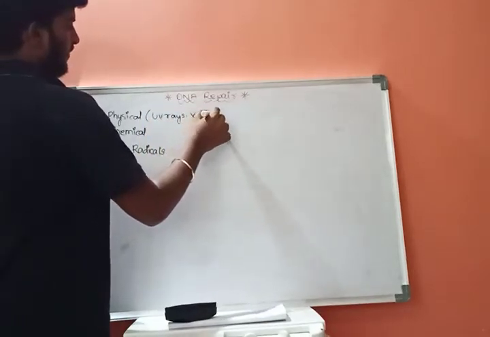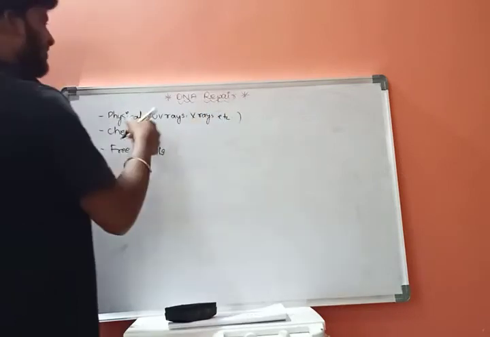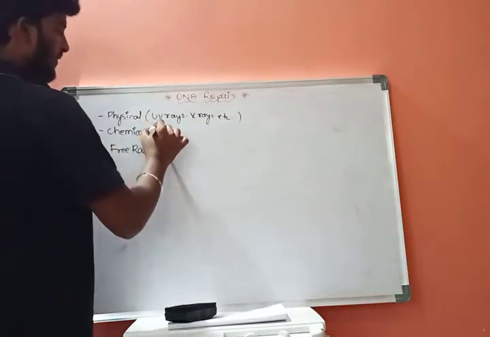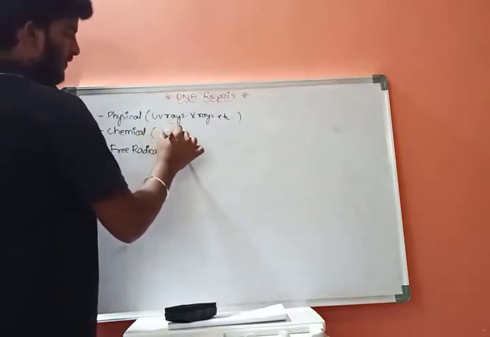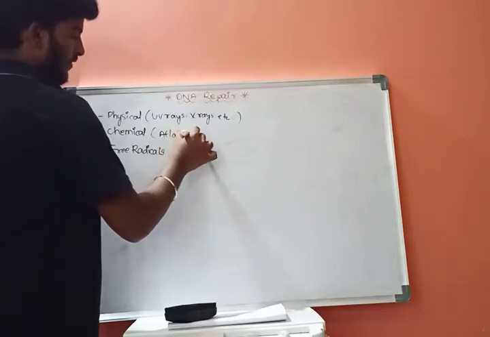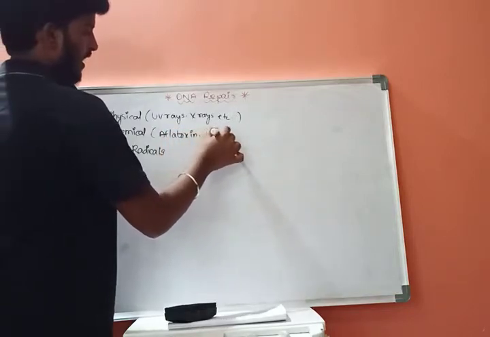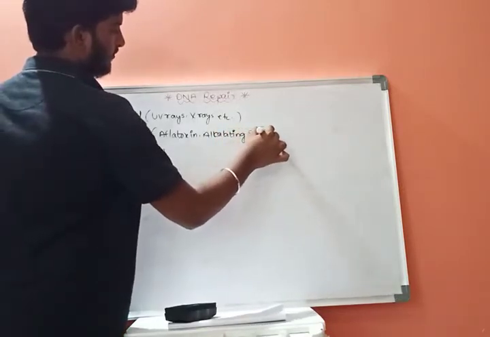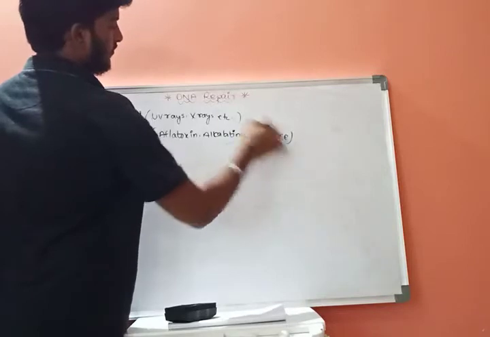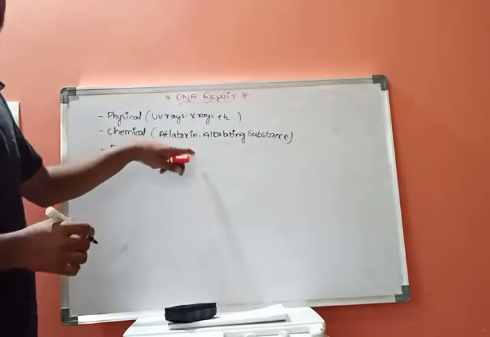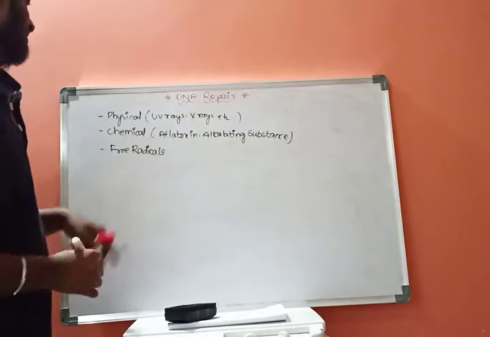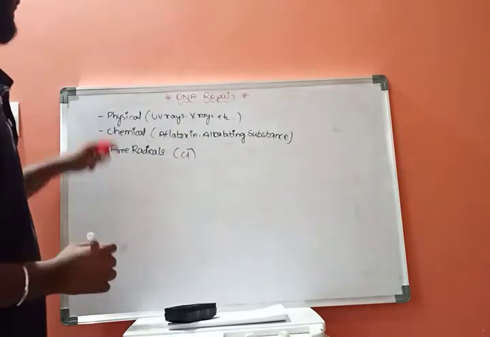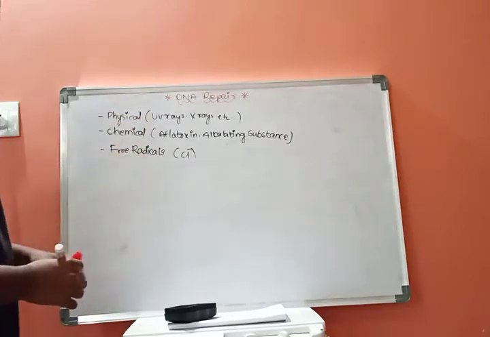X-rays and microwaves, etc. These are physical parameters. And coming to the chemical parameters, those are aflatoxin and alkylating substance. Chemicals are like aflatoxin and alkylating substance, etc. And free radicals like Cl minus ions. These are physical, chemical and free radical.